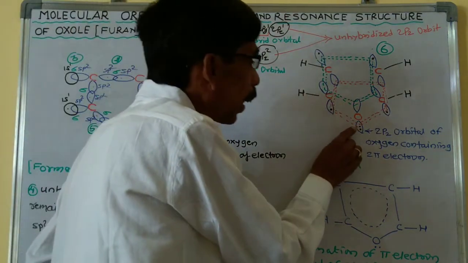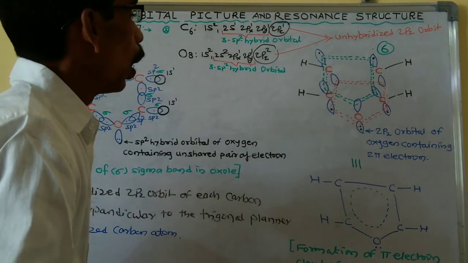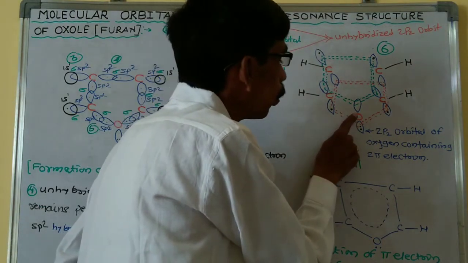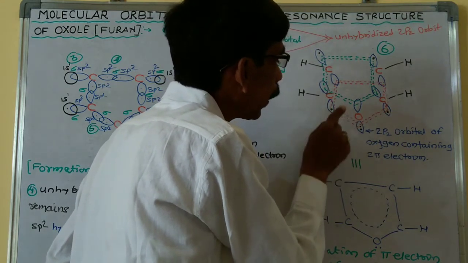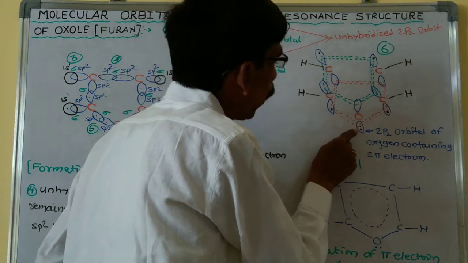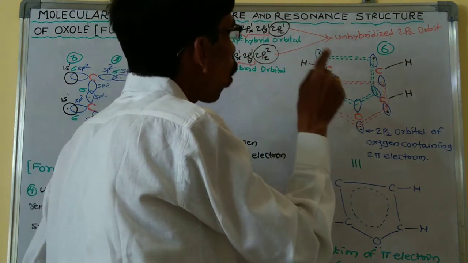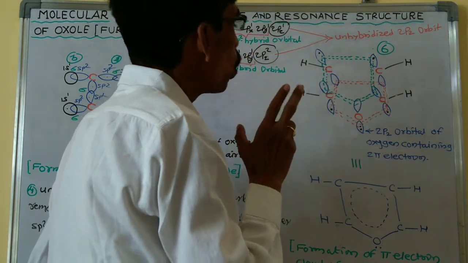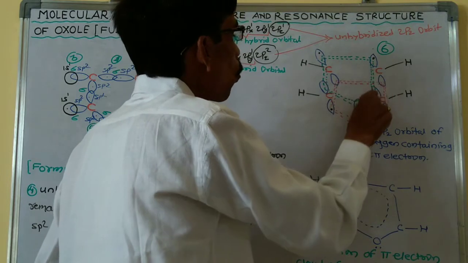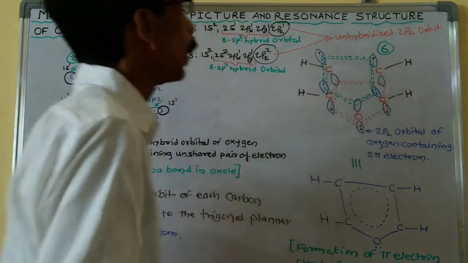This unhybridized 2pz orbital of the oxygen atom containing 2 pi electrons can overlap with the unhybridized 2pz orbital of carbon atoms containing a single electron to form a pi electron cloud above and below the plane of the ring.